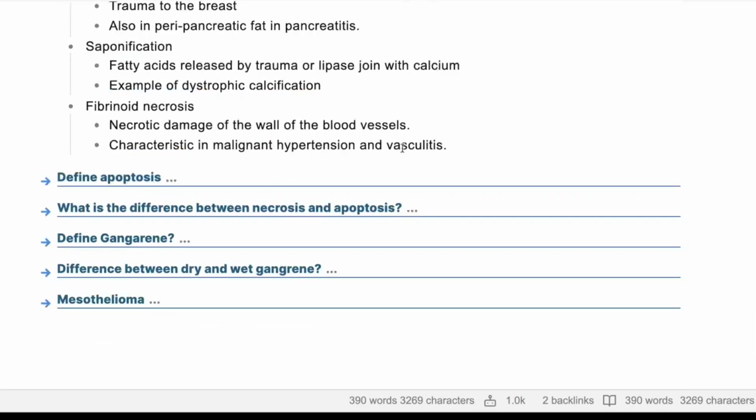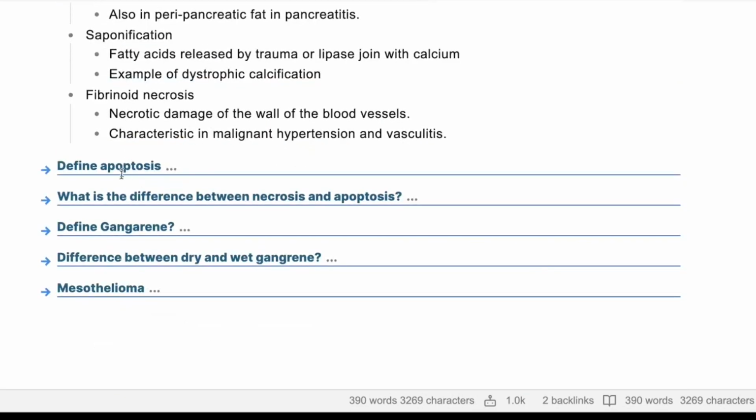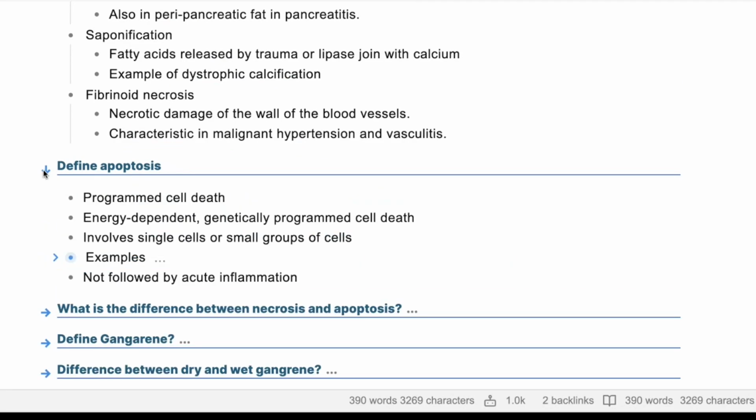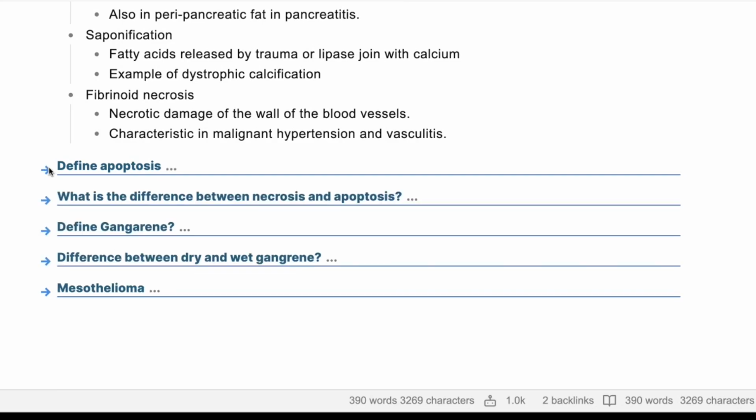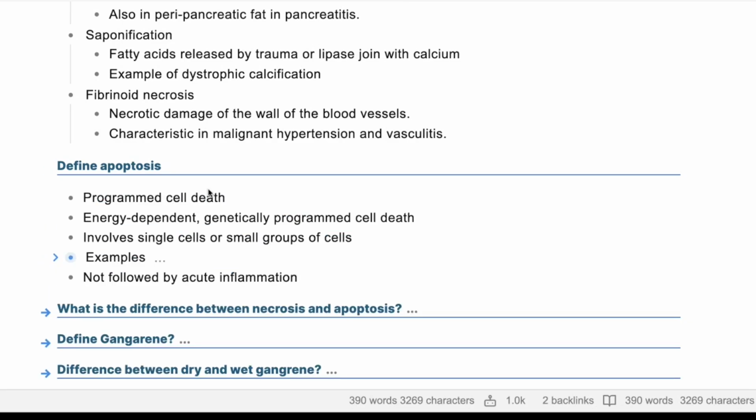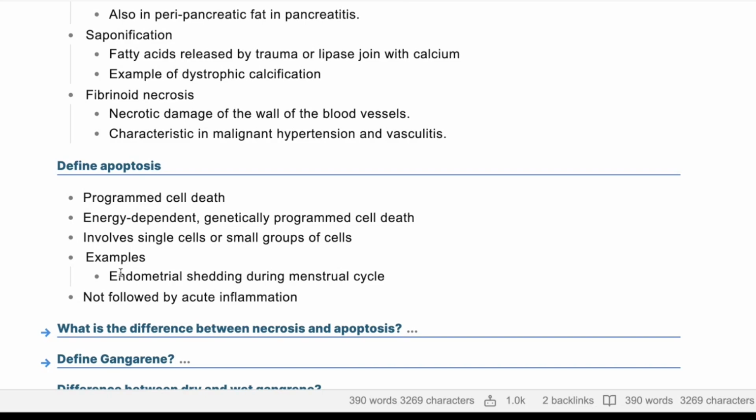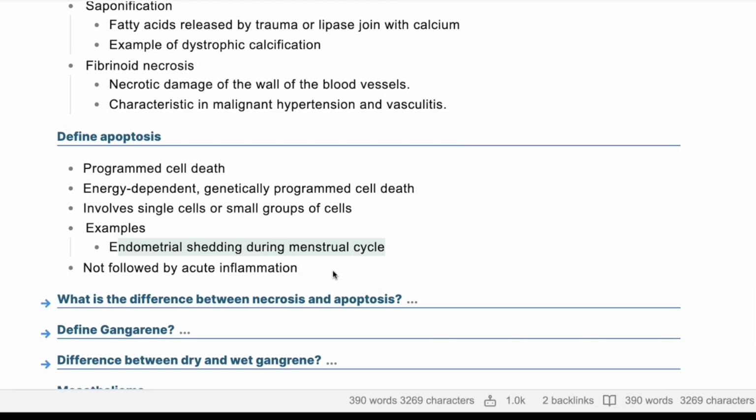All right. So can you define apoptosis? Yes, apoptosis is a process of programmed cell death, which occurs by activation of an enzyme cascade, and it is an energy dependent pathway. Yeah. So I think, to be honest, I would just stop here. It's a programmed cell death that is physiological and not pathological. It's not followed by acute inflammation, and endometrial shedding during the menstrual cycle is an example of that. All right, so menstruation is an example of apoptosis.